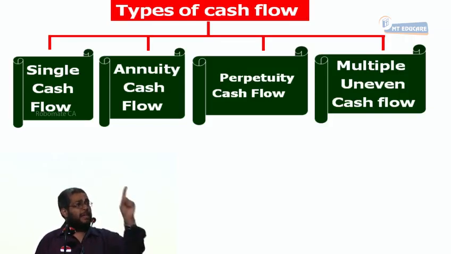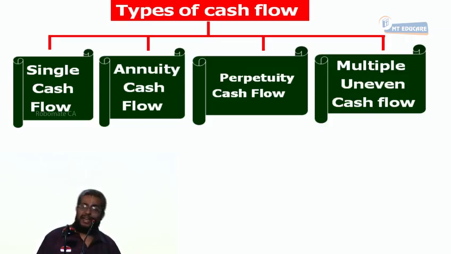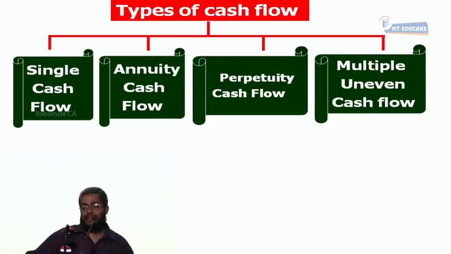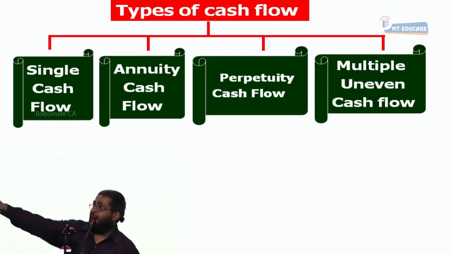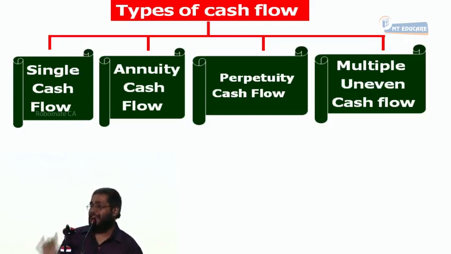Very simple. If a cash flow occurs only once, I call it a single cash flow. Today I deposit some money in an FD. Suppose I deposit 10 lakh rupees in an FD for 5 years. First year, any money? No. Second year? No. Third year? No. Fourth year? No. I get one maturity value in the fifth year. So the FD gives me cash flow only once, on the maturity date. That cash flow can be called a single cash flow.